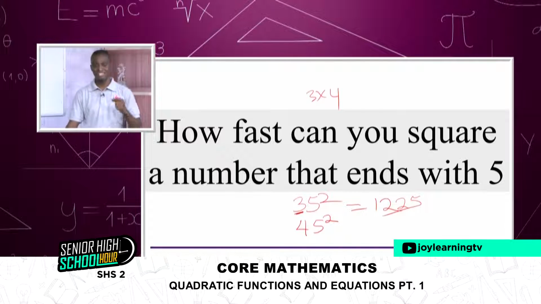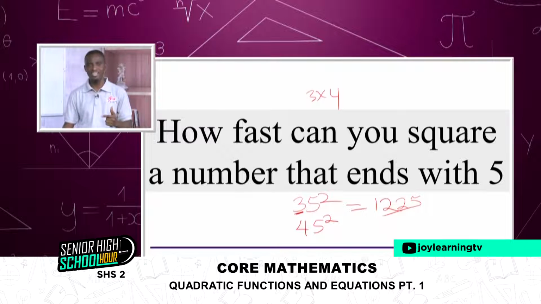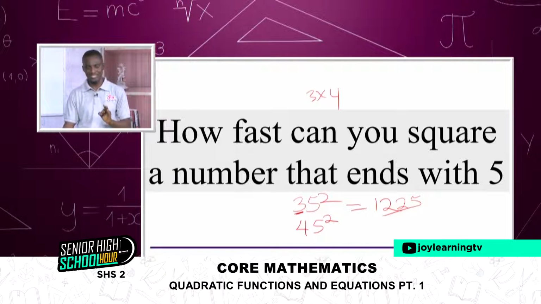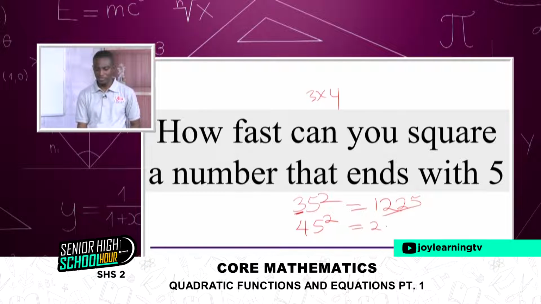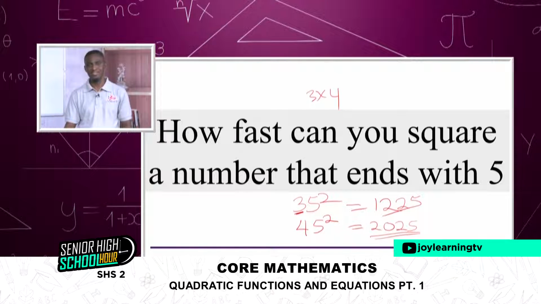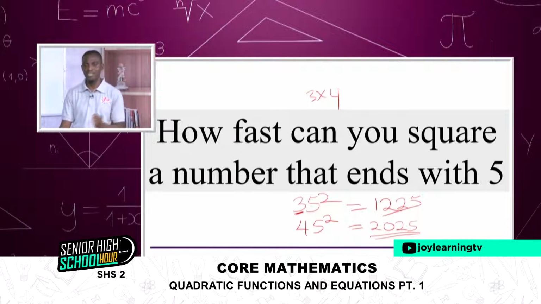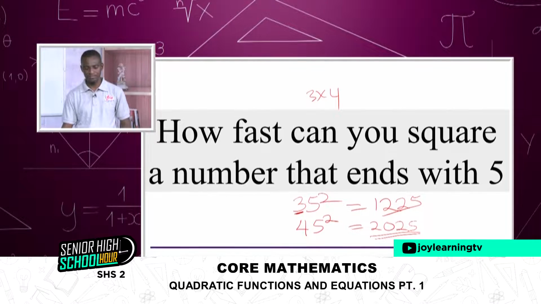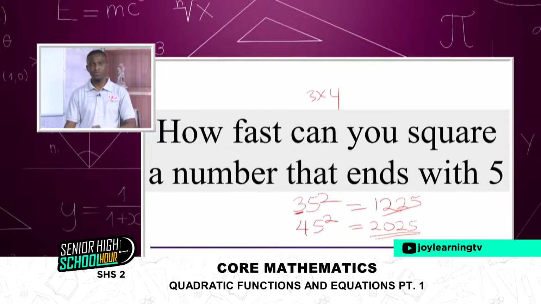Can you do that? Again, just pick the 4 times the next number after 4, which is 5. So 4 times 5 is 20. And so 20 becomes the first 2 digits, and then 25. You can do this as a form of mental exercise. Give yourself a number that ends with 5 and square it. And then try your brain cells. Let me give you one try.